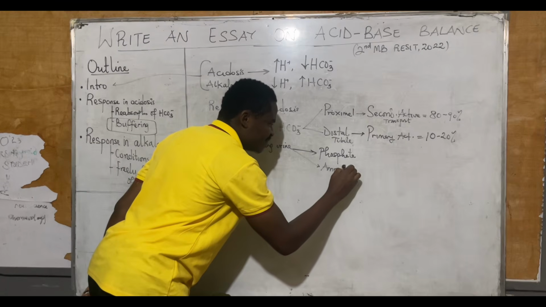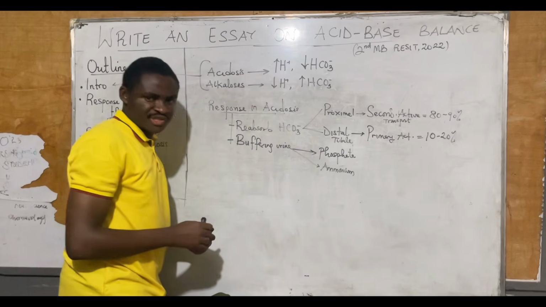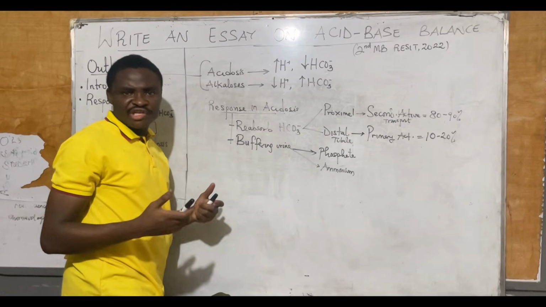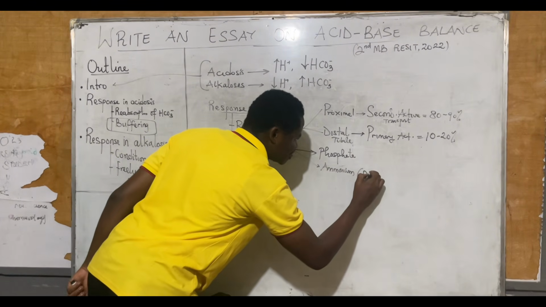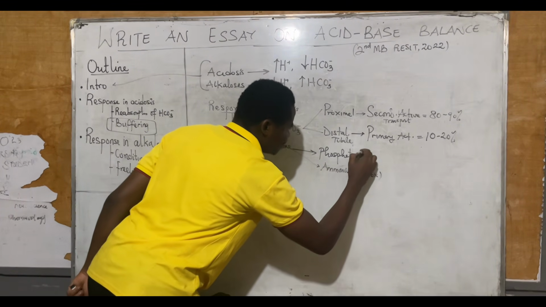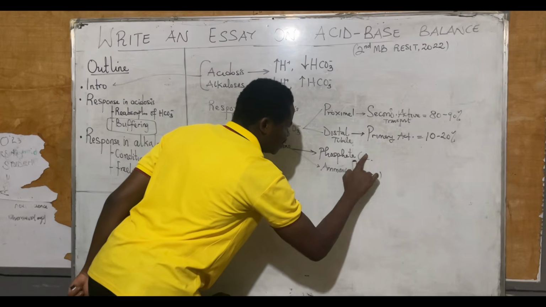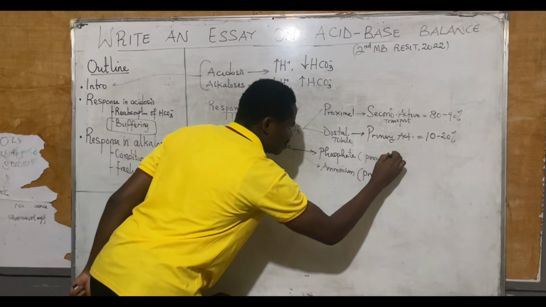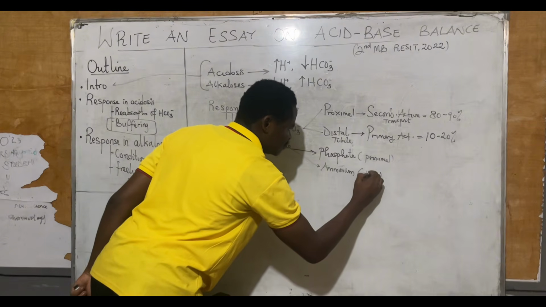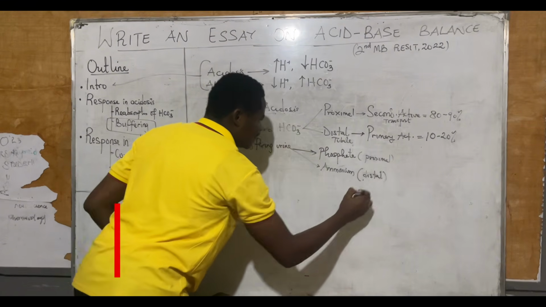The phosphate buffer occurs in the proximal tubule, while the ammonium buffer occurs in the distal tubule. I'll discuss each of them in detail.